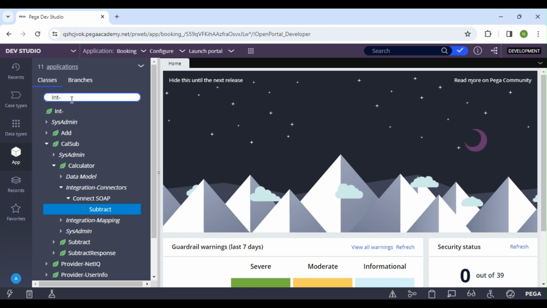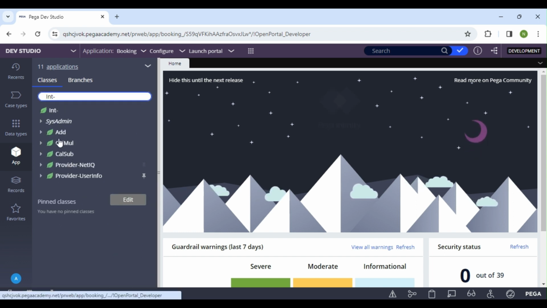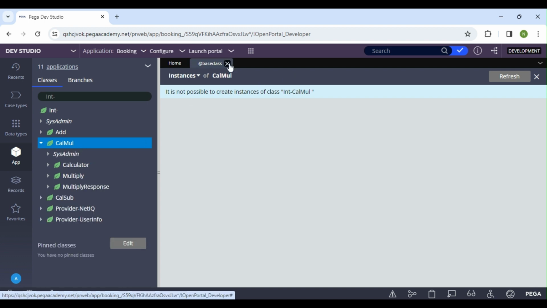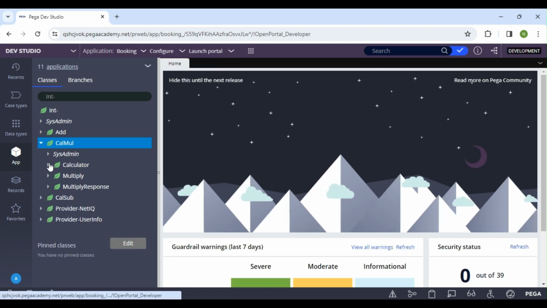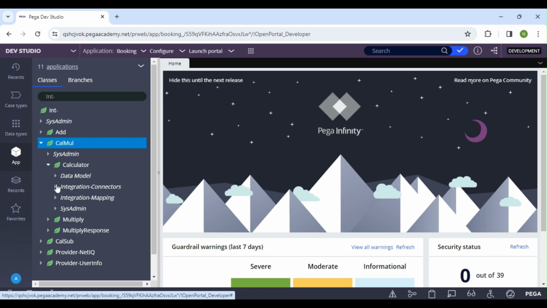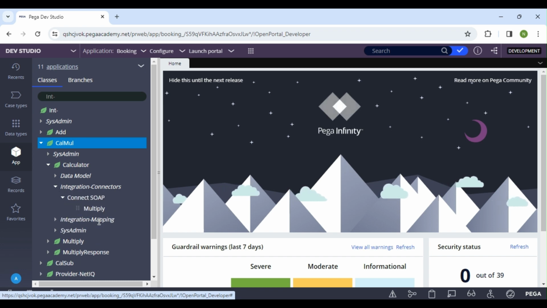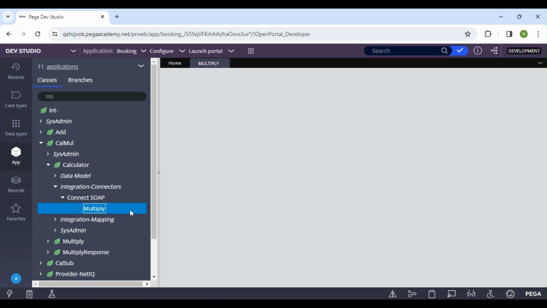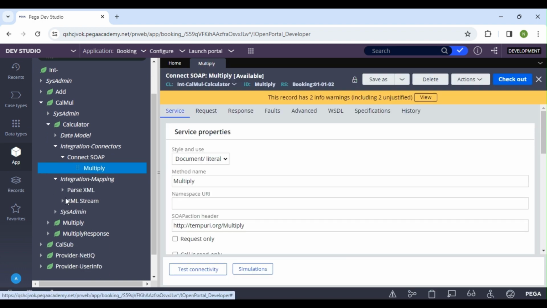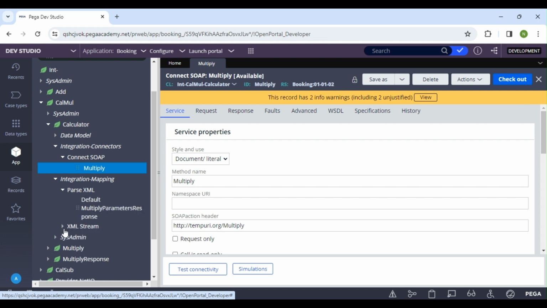Now I'll go and click here on Cal multiply. This is the one I have created, right? I'll just expand this. You see the calculator application, connector, connect SOAP. I see this is the operation which we have seen there, and we can see all the information related to the parser and streamer. So it has everything here, and you can see the properties.